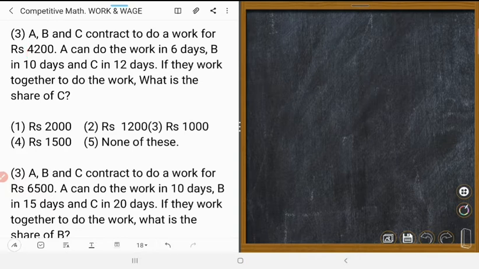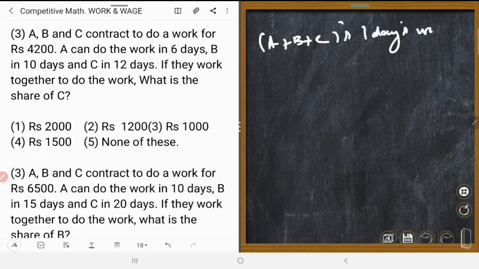Could you understand it? So A plus B plus C's 1 day's work is equal to 1 upon 6 plus 1 upon 10 plus 1 upon 12.